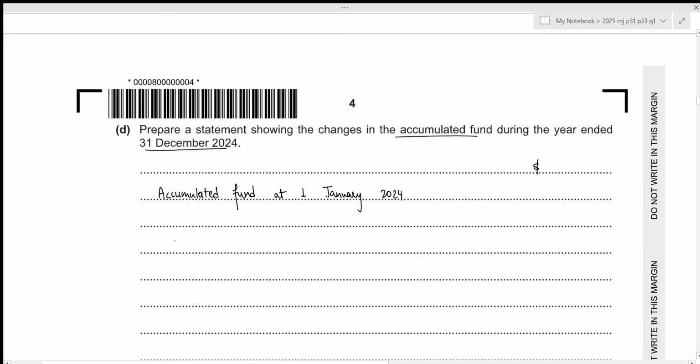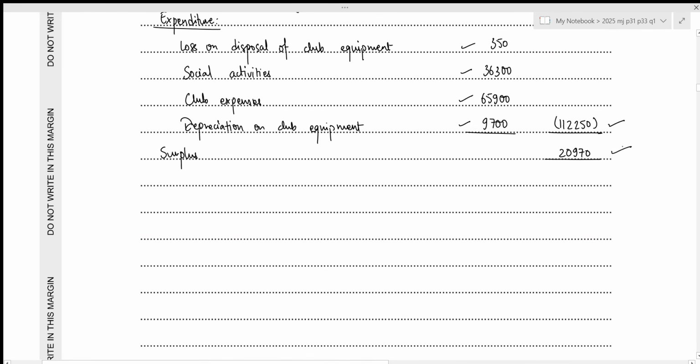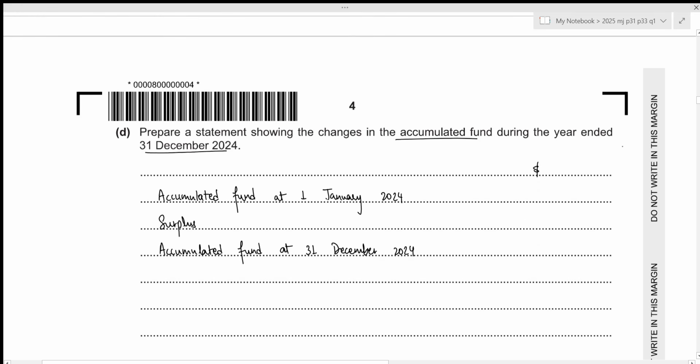Then during the year, we just include our surplus or deficit. In this case, we had a surplus. So that surplus will be added, which will then lead us to the accumulated fund at the closing date, so at 31st December 2024. Okay, so the surplus for the year was 20,970.